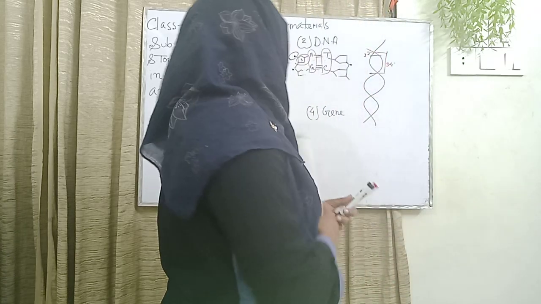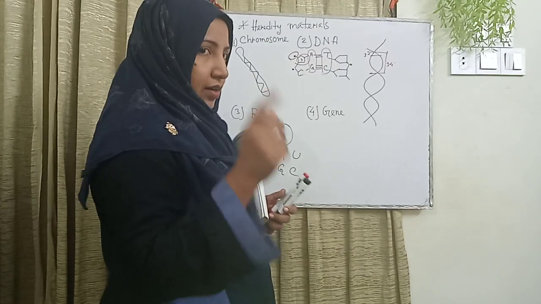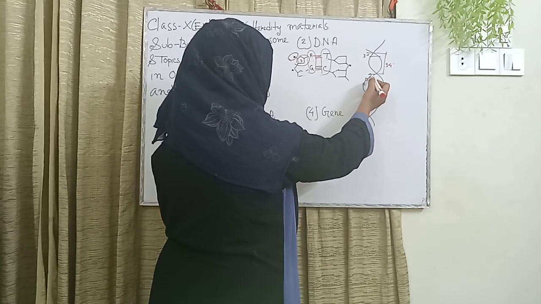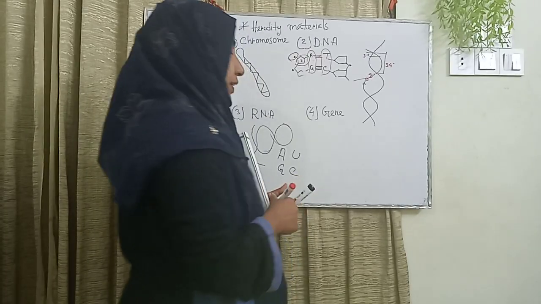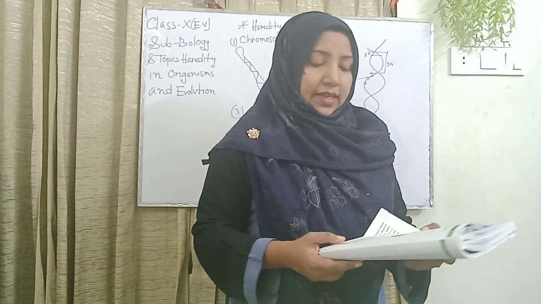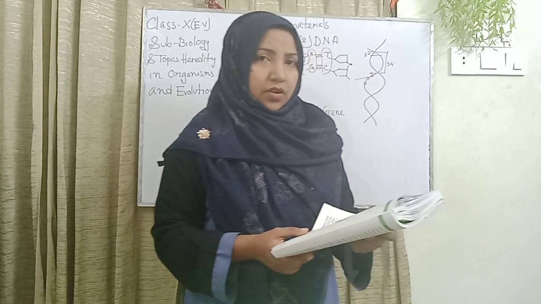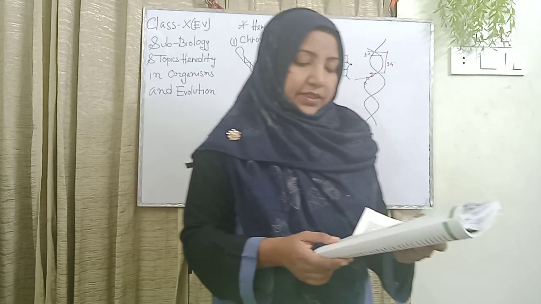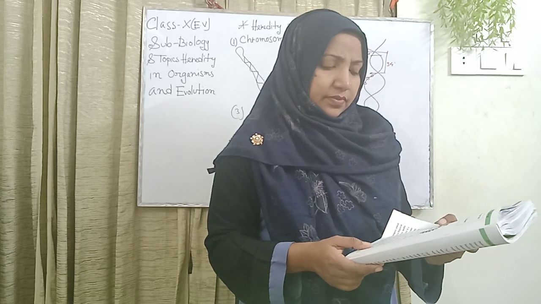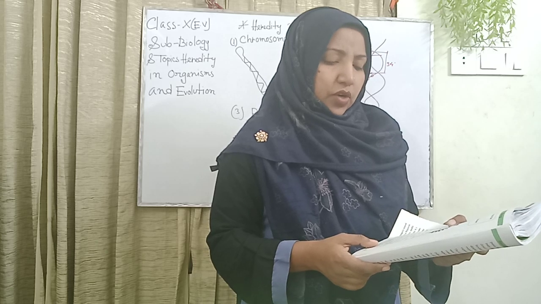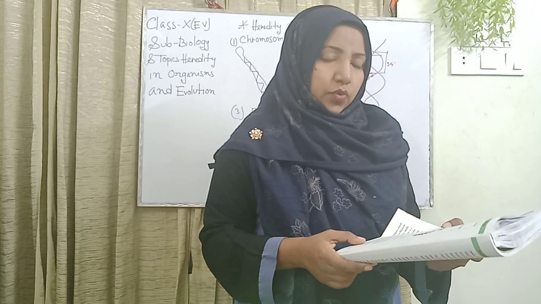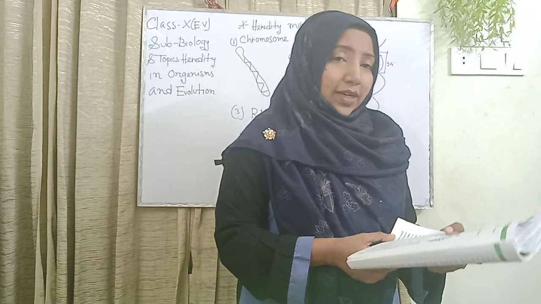Our last topic is the gene. Where is the gene situated? In the DNA. This structure is the locus, which is where the gene is situated. What is a gene? The unit controlling all the visible and invisible sites and characters of organisms is called the gene. Genes are positioned throughout the chromosomes of organisms. The location of a gene on a chromosome is called the locus.